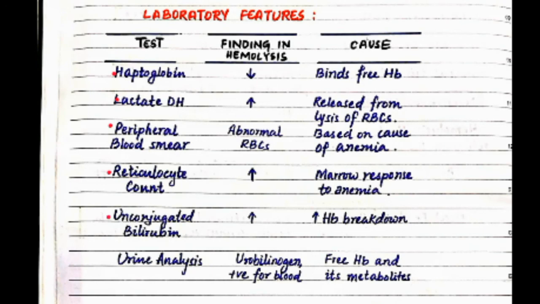Now unconjugated bilirubin will also increase because there is increased breakdown of hemoglobin because of increased hemolysis. So this degradation product of hemoglobin, unconjugated bilirubin, will be excessive. Now coming to urine analysis, we will find urobilinogen and find it positive for blood because the free hemoglobin and its metabolites will be found in the urine.